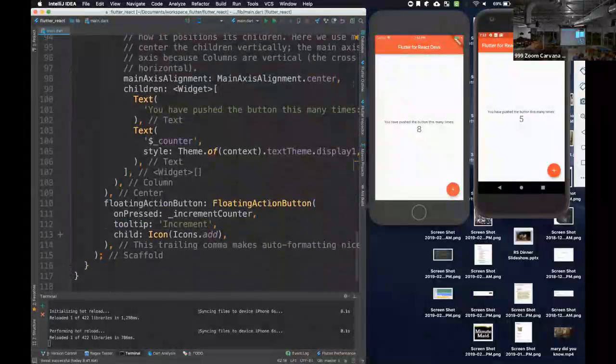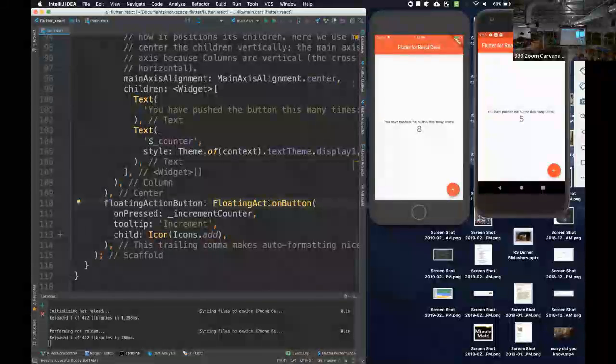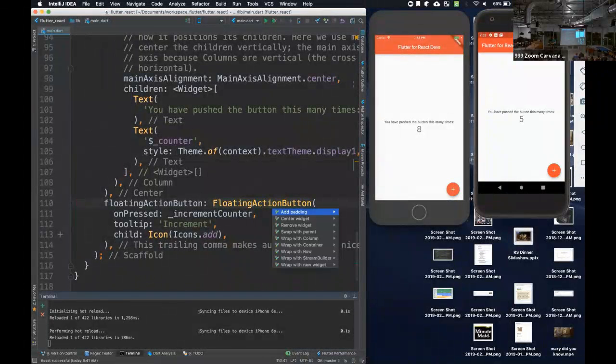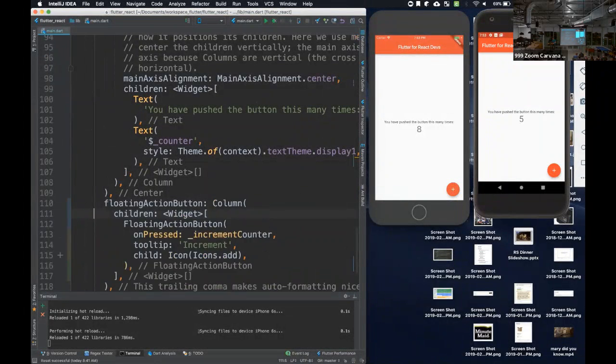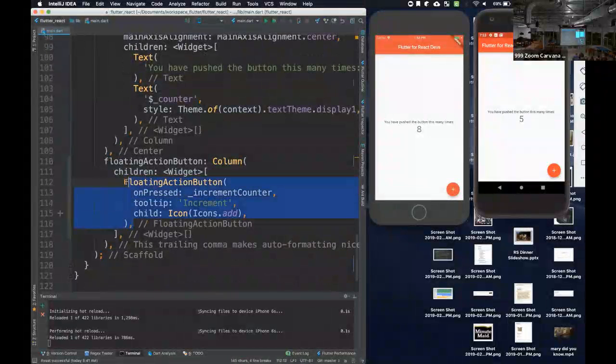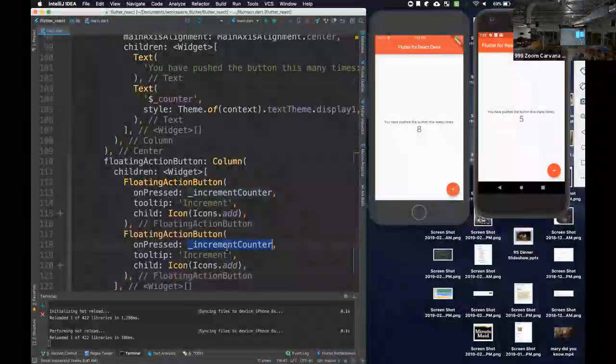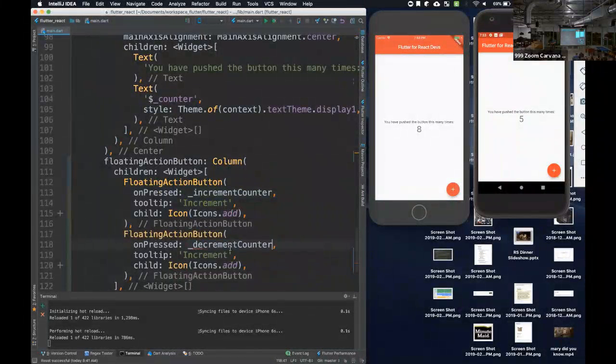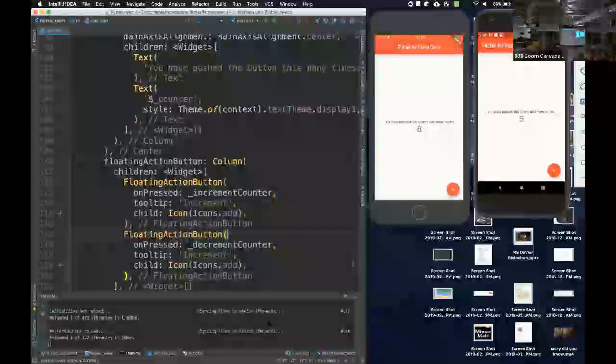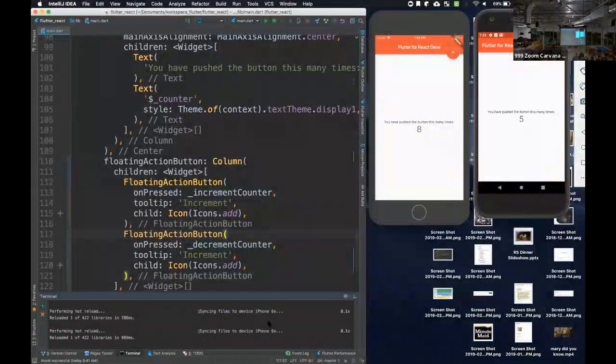And there's our function. Down here under floating action button, we want more than one action button. So I'm going to want them stacked. So I'm going to be added on top and the subtract on bottom. So I'm going to wrap those guys in a column and copy and paste this guy. Have him call decrement counter and see what we get. We'll reload our application. Okay, cool.